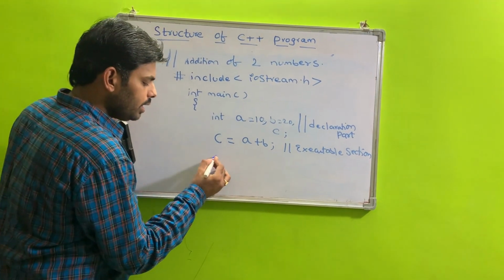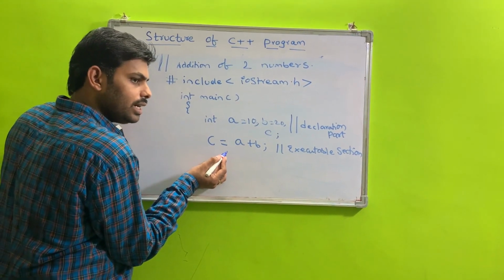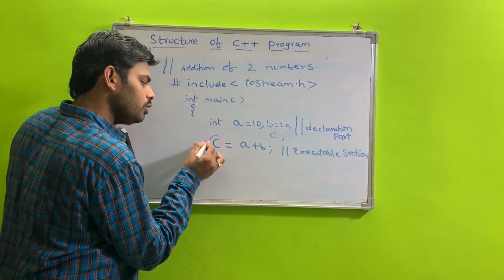And finally, display the result of addition, which is stored in the value C.